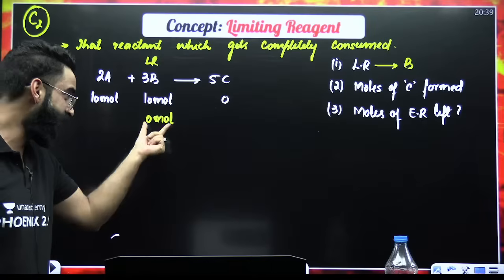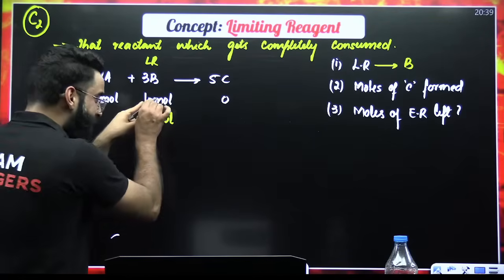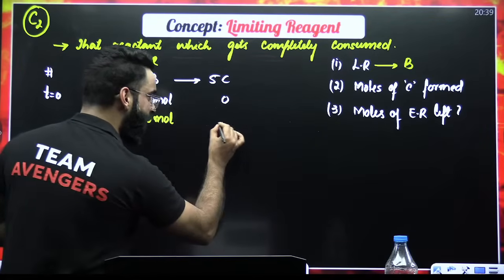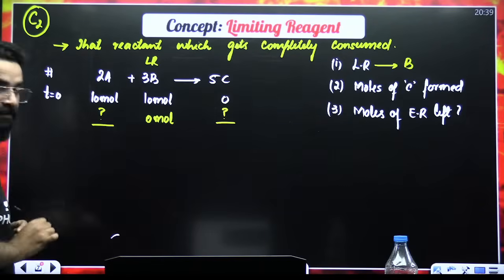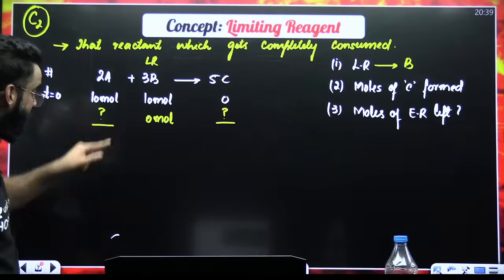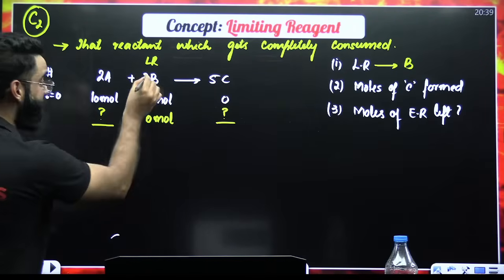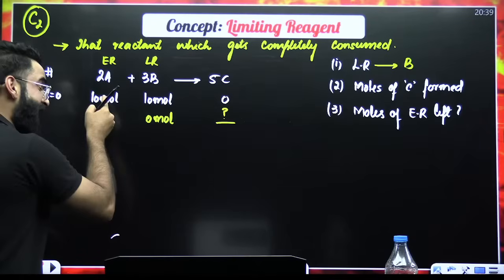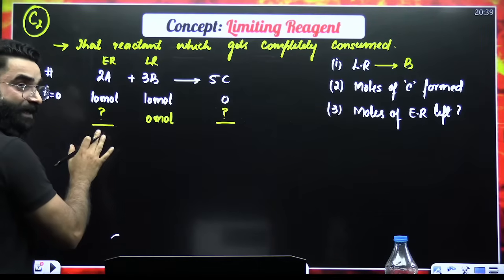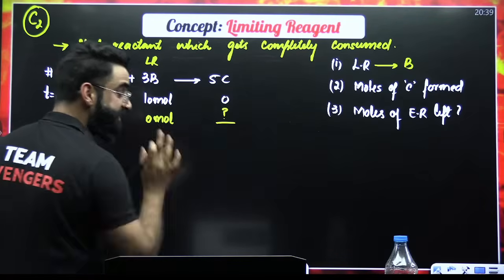At that point, you'll find some moles of C and some moles of A, which will still be left. Some moles of A would be left because if B is the limiting reagent, then A is the excess reagent. That means out of 10 moles of A, some moles of A would still be left in the container. Similarly, some moles of C have formed.